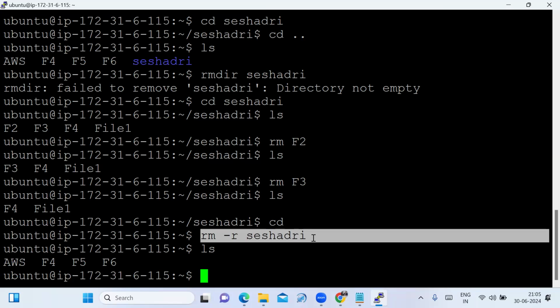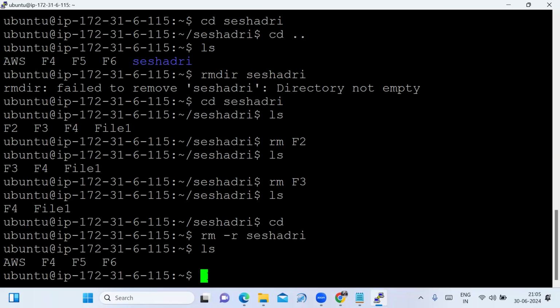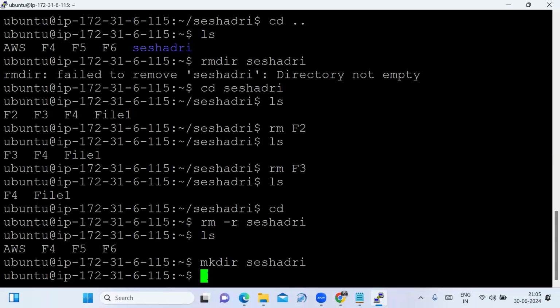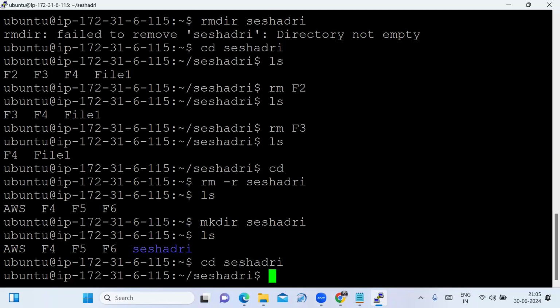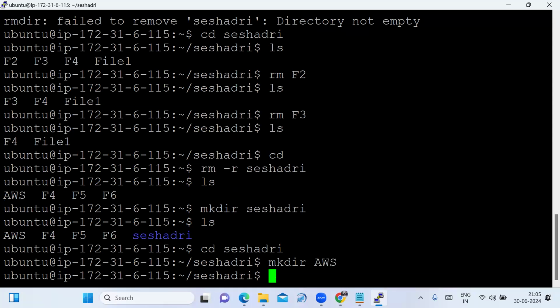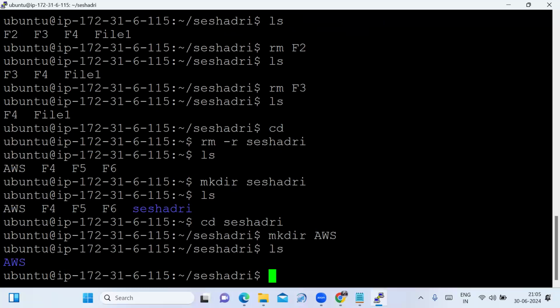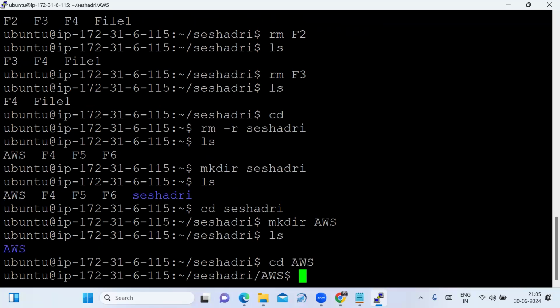How do we create a directory? mkdir directory name. The directory is created. If you want to use this directory, you type cd directory name. If you want to create one more directory inside this directory, that is also possible: mkdir, and I am creating AWS. Again one more directory is created. To use it, we use cd directory name.